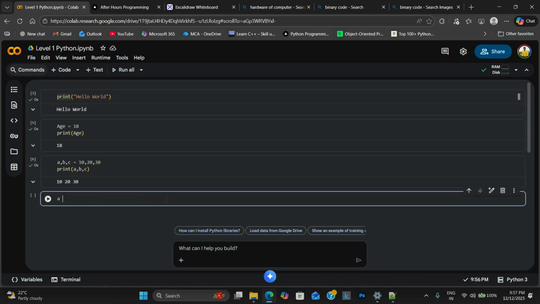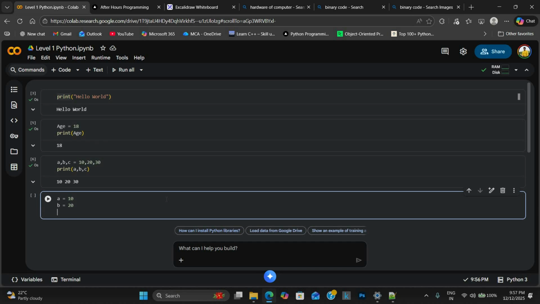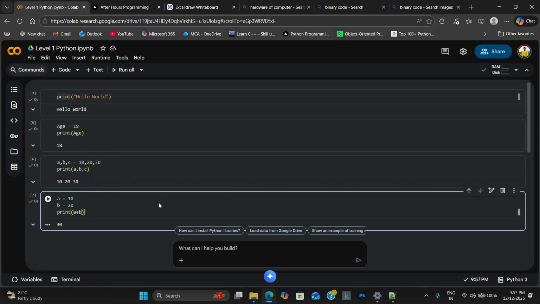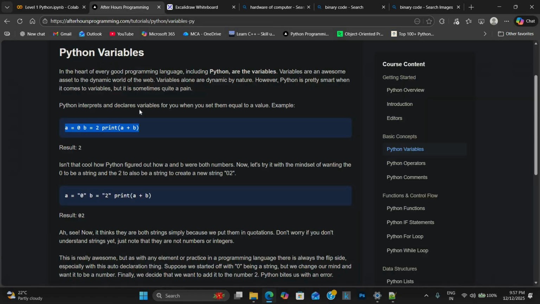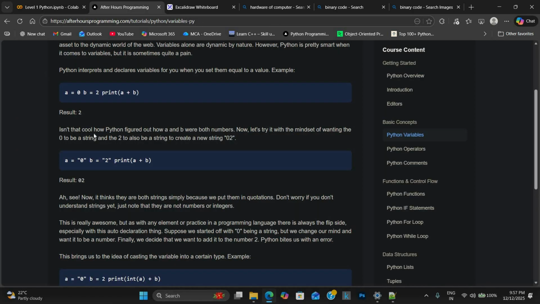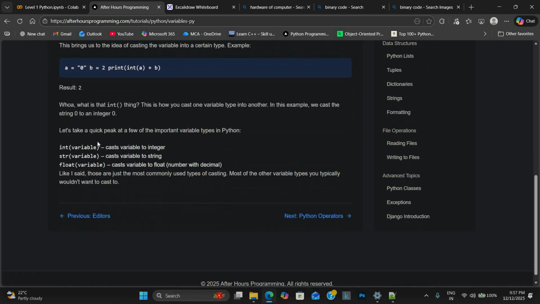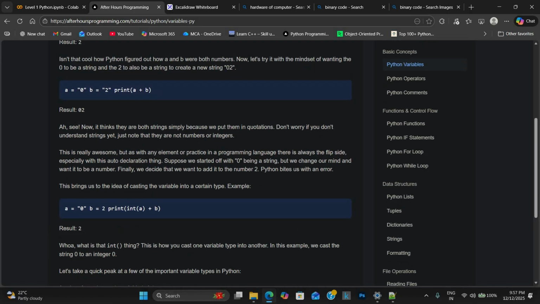Let us assume a is equal to 10 and b is equal to 20. This is a basic example, and of course most people know it's pretty easy, but I'm saying this for the people who don't know. Now we perform addition. Same but different. You can just read this article if you need it. Let's discuss this.